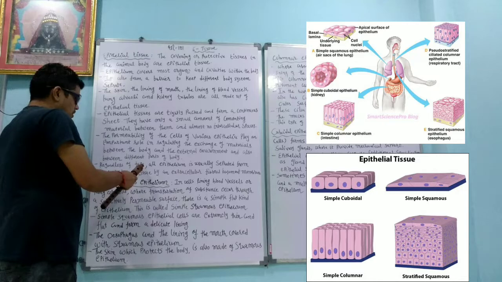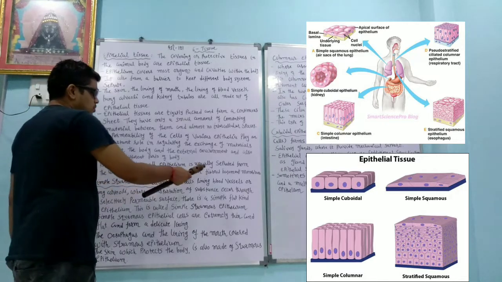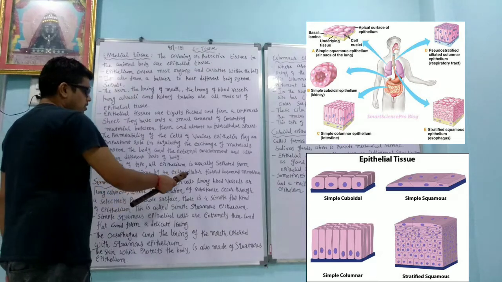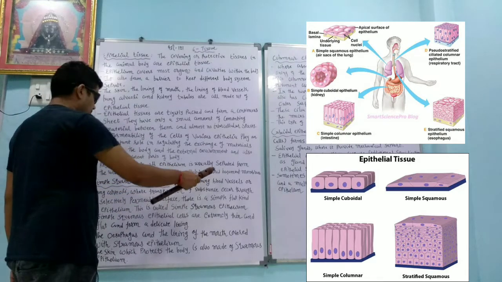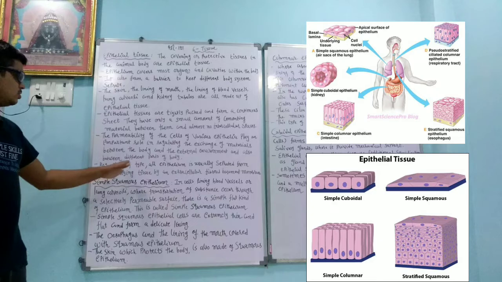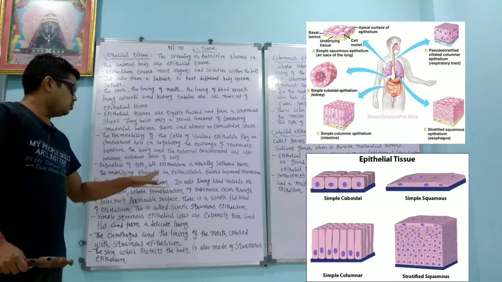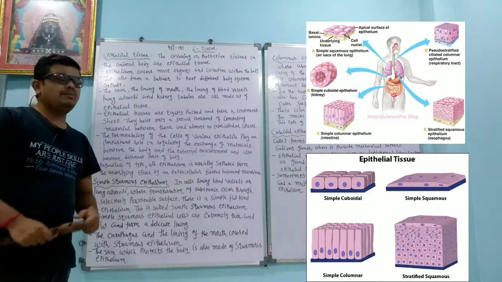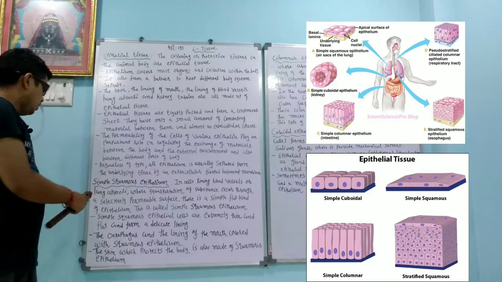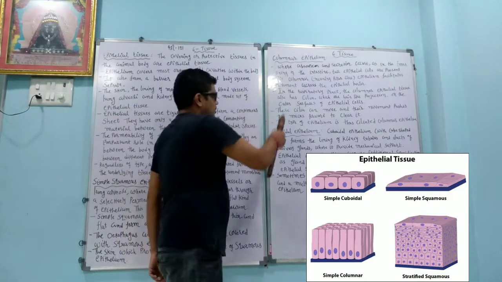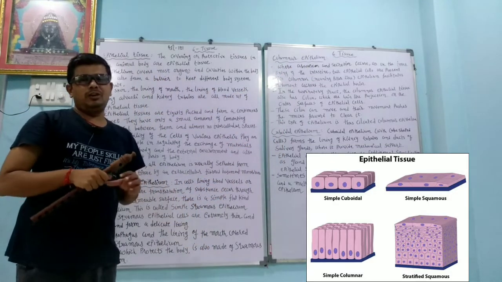Regardless of type, all epithelium is usually separated from the underlying tissue by an extracellular fibrous basement membrane. They are divided into simple squamous epithelium, columnar epithelium and cuboidal epithelium, according to their shape.